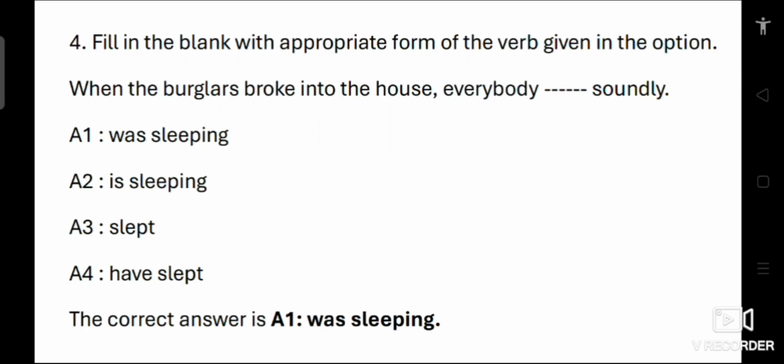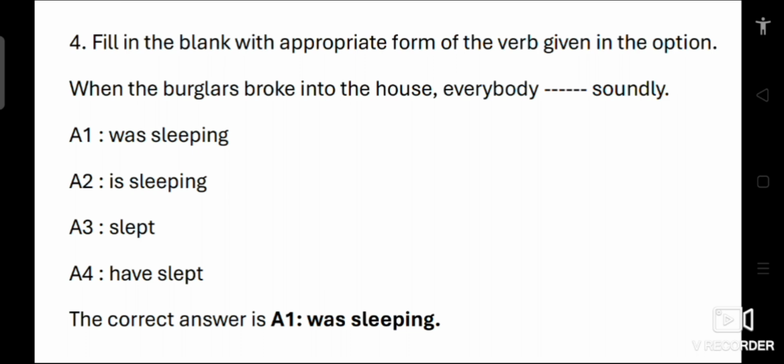Fourth question, fill in the blank with the appropriate form of the verb given in the option. When the burglars broke into the house, everybody dash soundly. Options: 1 was sleeping, 2 is sleeping, 3 slept, 4 have slept. Here the sentence describes an action that was happening at the same time as another past event. To show this, we have to use past continuous tense, which indicates that an action was ongoing in the past.